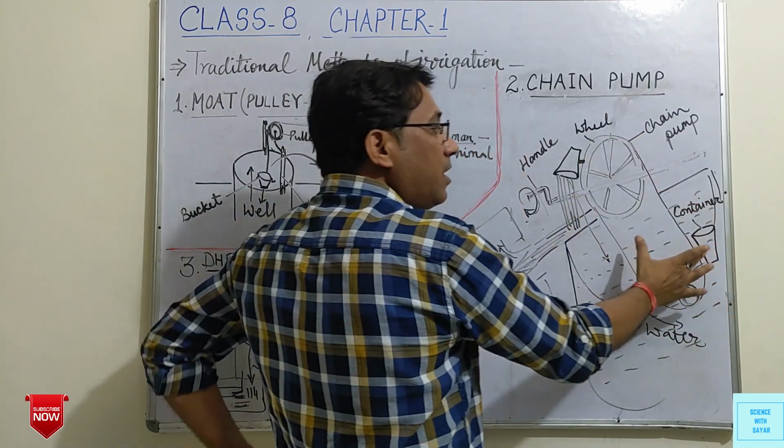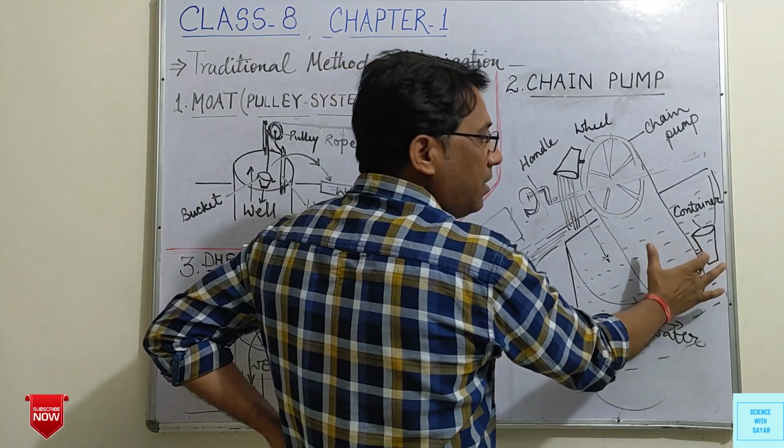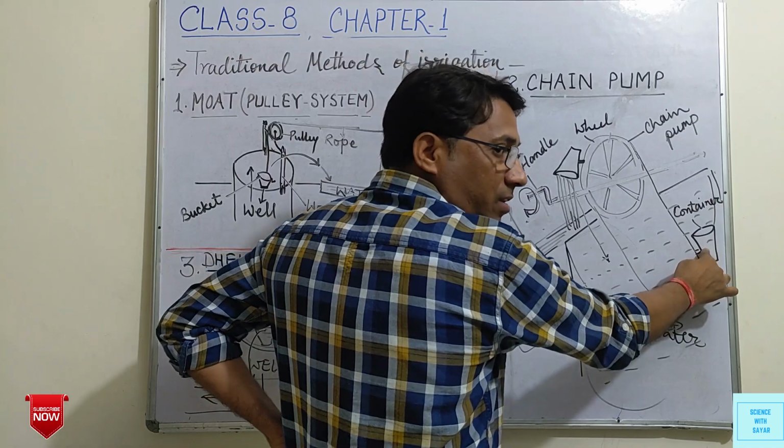There are two buckets, or one bucket, connected with this chain system.